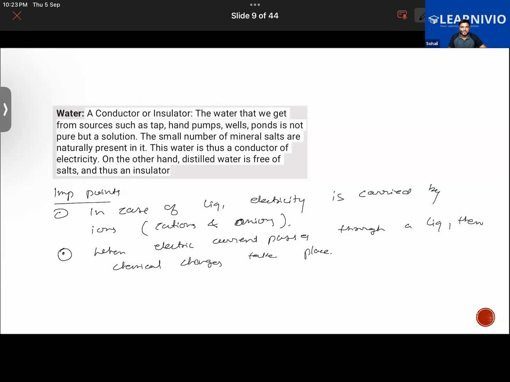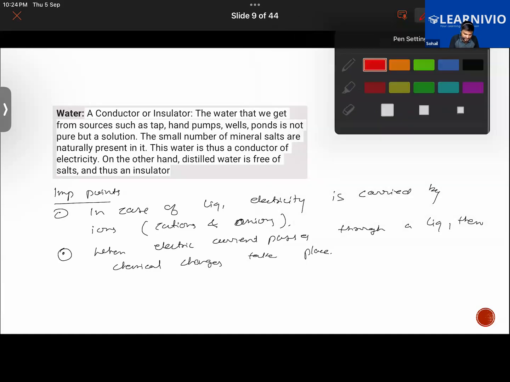Also, the liquids which conduct electricity, we'll simply call them conducting liquids or conducting solutions, right? That is the thing. Also, the chemical changes which take place in a conducting liquid on passing electric current through it are called chemical effects of electric current, upon which the chapter is based right now. The chemical changes which take place in conducting liquid on passing electric current.